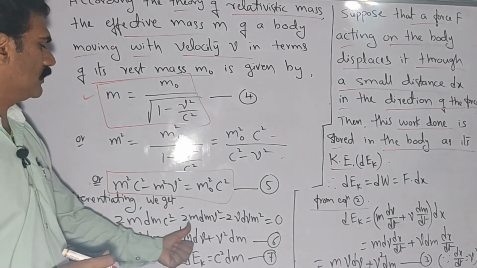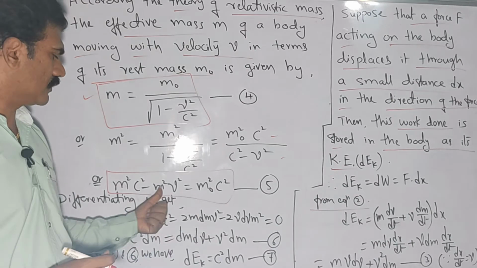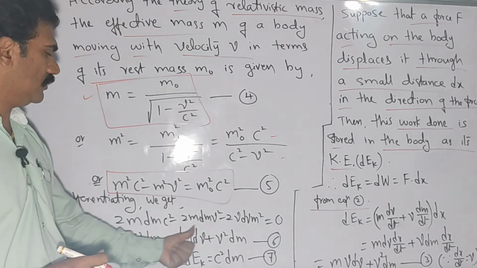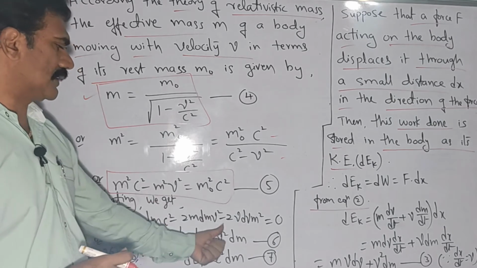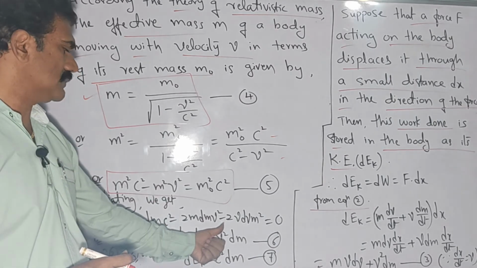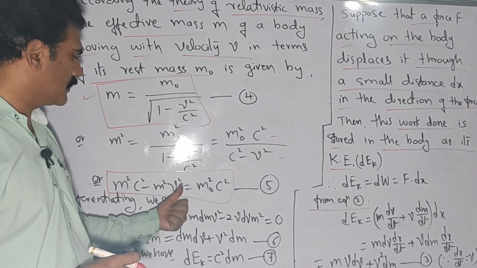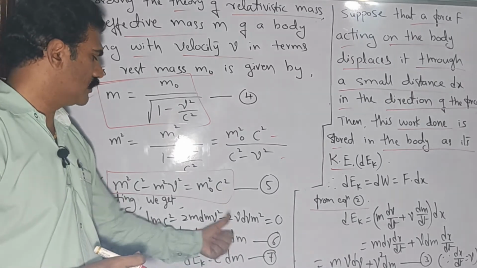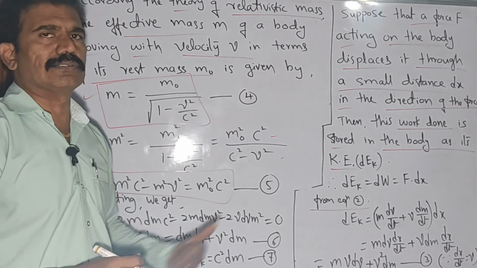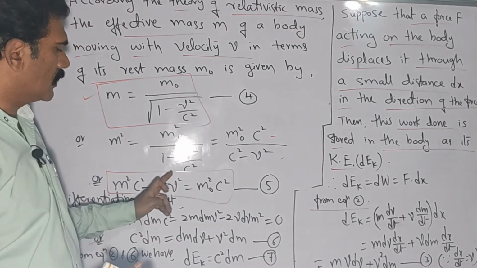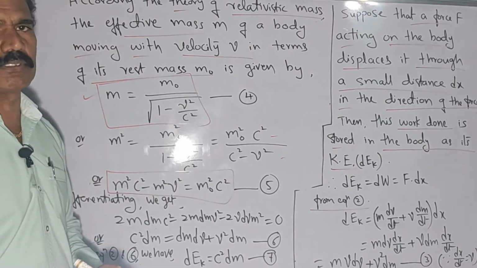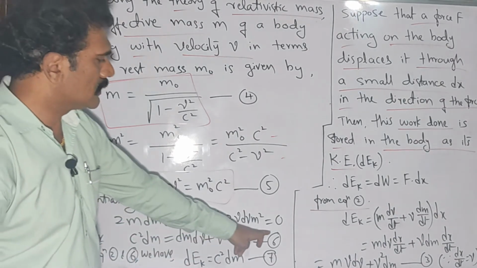So 2m dm v square, when you differentiate partially, you will get minus, because there is a minus sign here, otherwise it is a plus. So multiply by minus, then differentiate v square, that is 2v dv into m square as it is. Is it clear? It is a partial differentiation of m square v square by assuming both are variables here, and that is equal to 0.